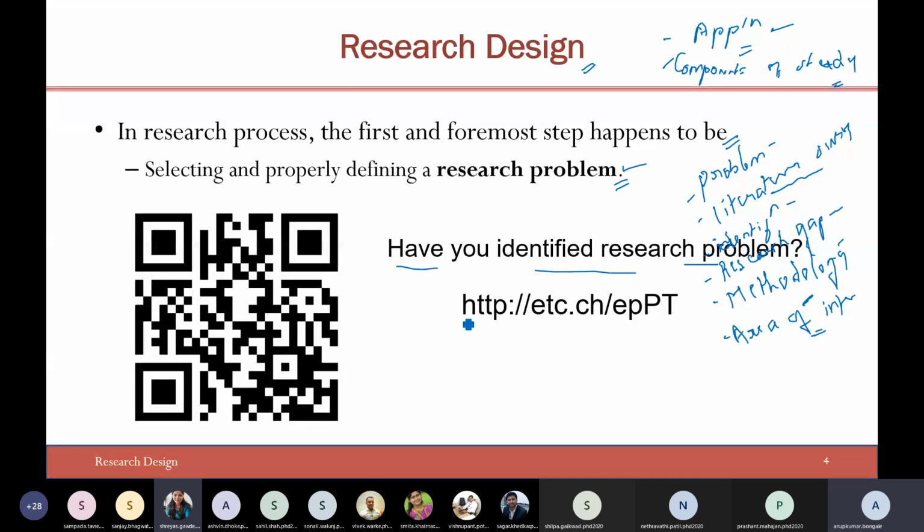From the poll, we understood that around 6 to 8 members have completely identified the problem, 13 to 14 members have partially identified it, and some 6 to 7 students are yet to start their problem identification. It does not matter, because you have sufficient initial time to work on the research problem.